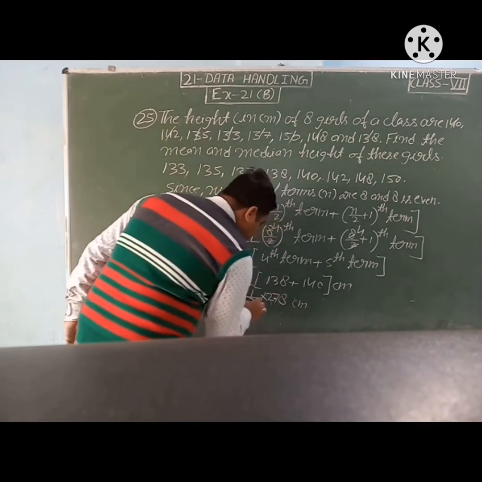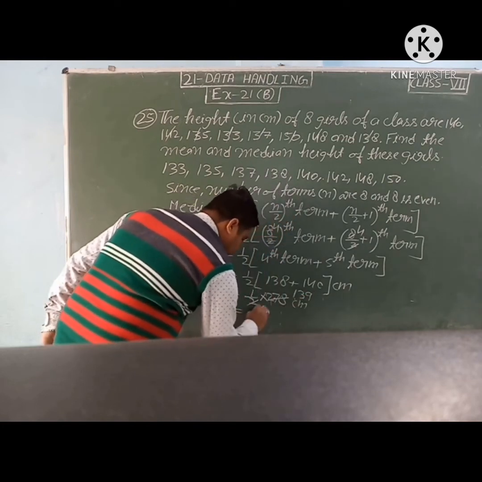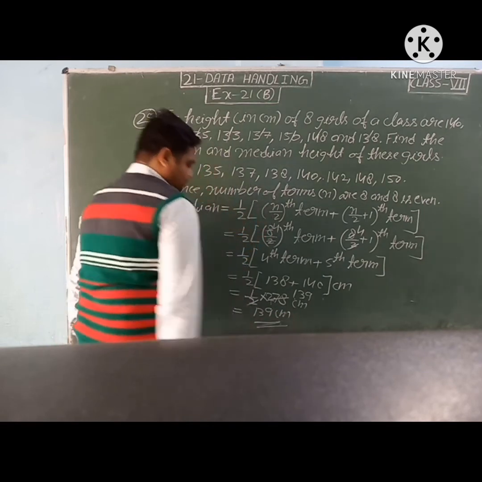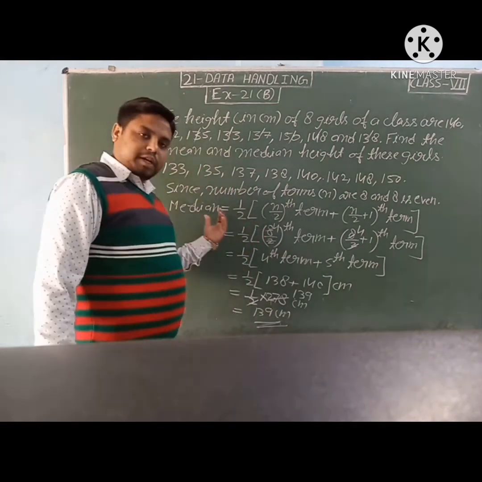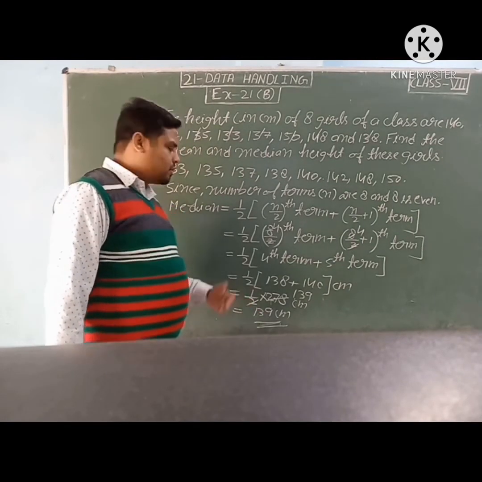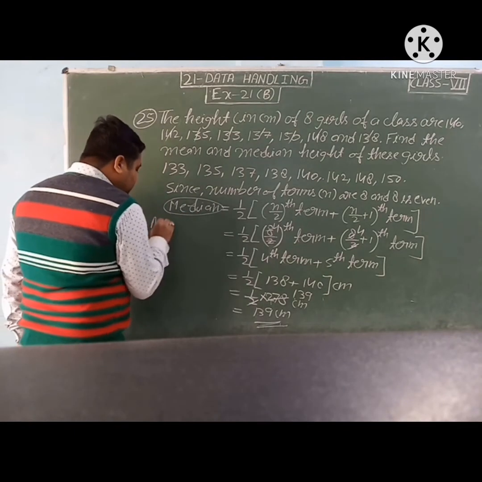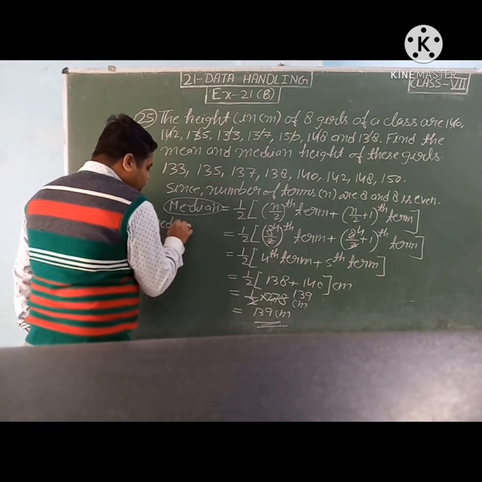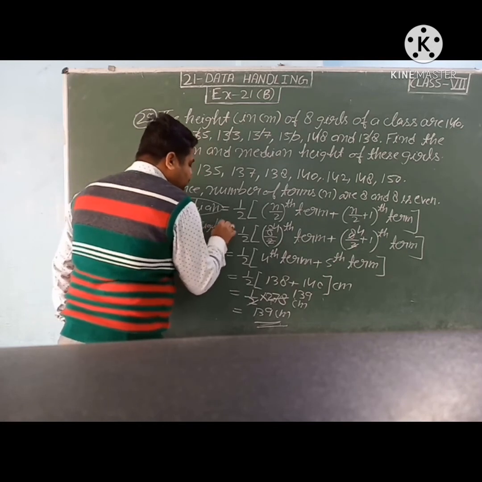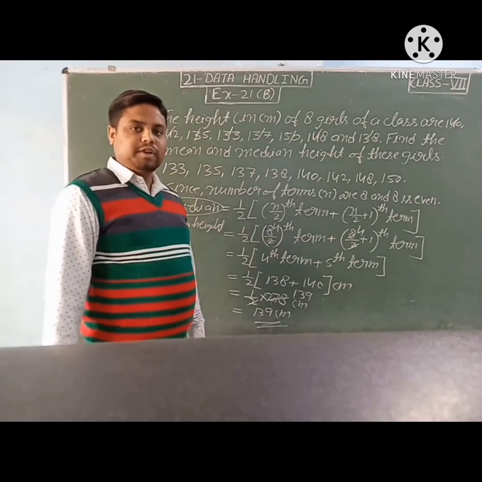So we will divide this, it will come 139 centimeter. So students, median is equal to 139 centimeter, or in place of median we can write height. So students, median height is equal to 139 centimeter.